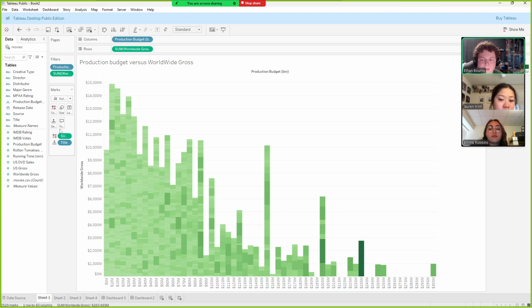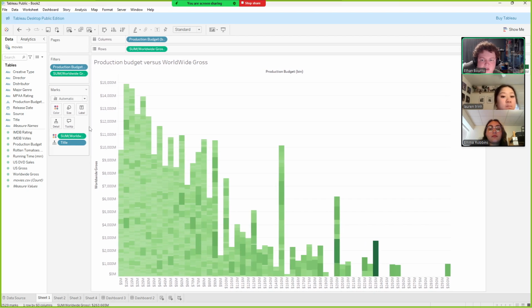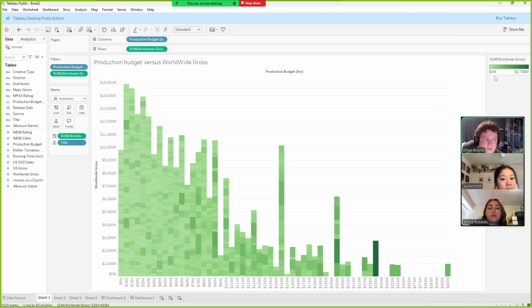To add the colors that show the gradient from 0 million to 3,000 million, or 3 billion, we just dragged the sum of worldwide gross onto the color mark, which automatically generated this. To have every single movie show up as its own little section, we just dragged the title field onto detail.